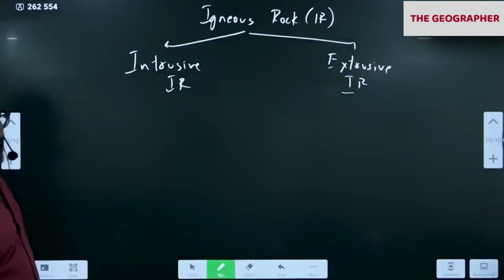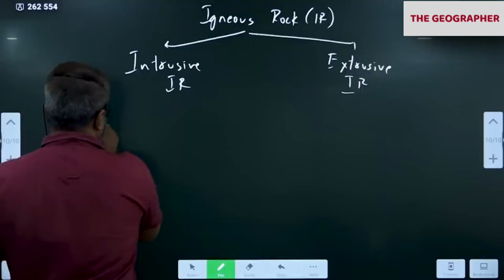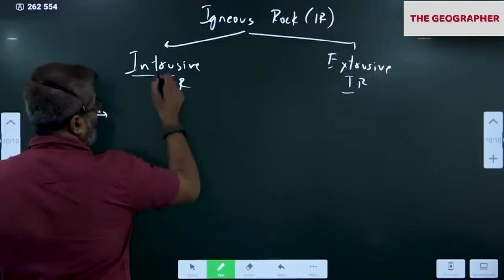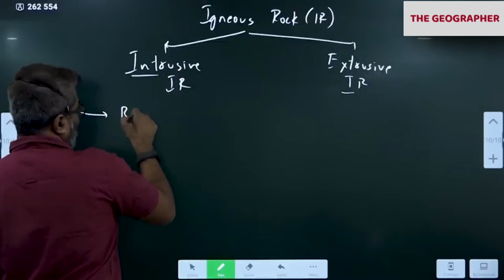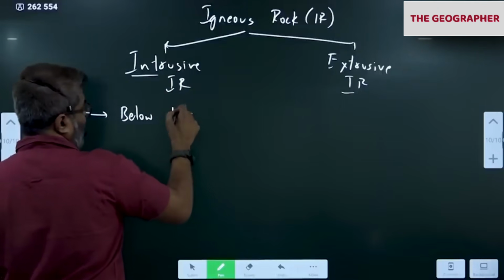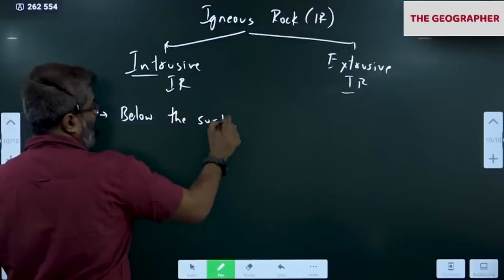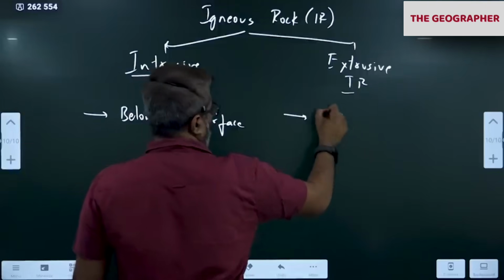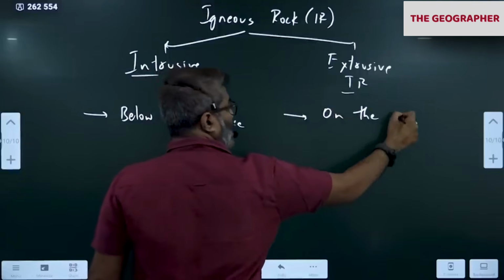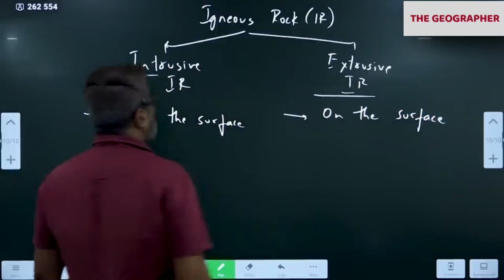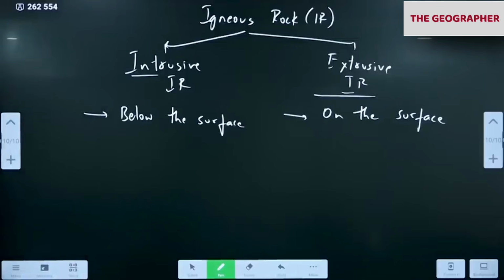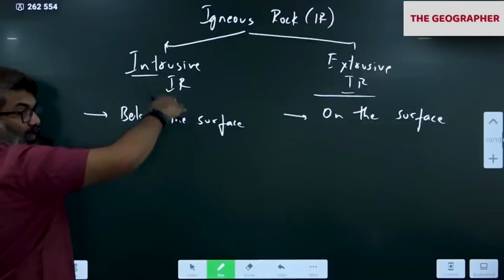Intrusive means below. Intrusive means formed below the surface. You're right. Extrusive means on the surface. Intrusive means below the surface, formed from magma.